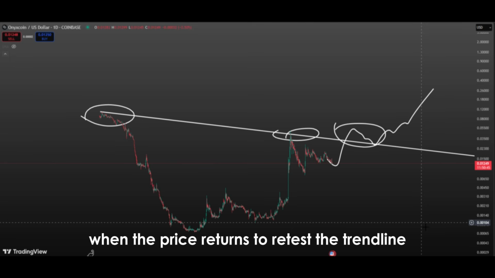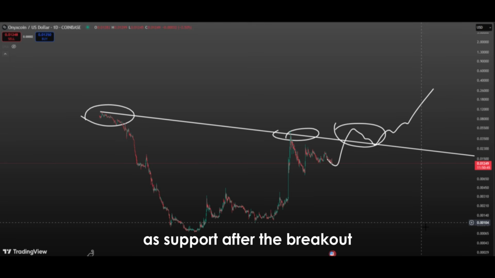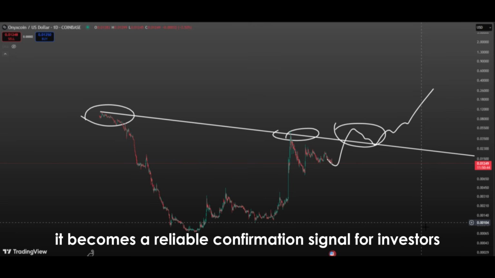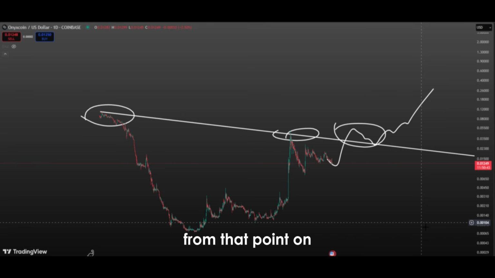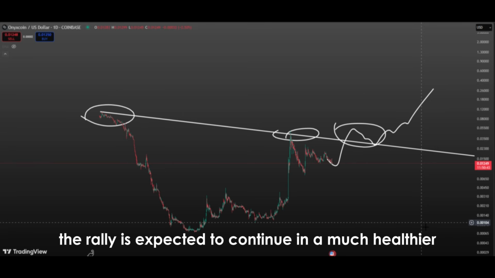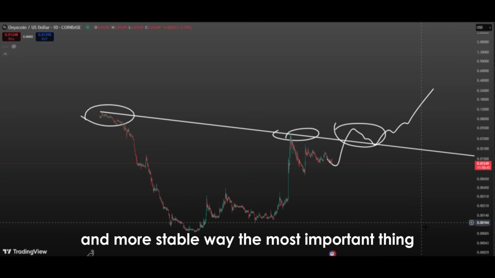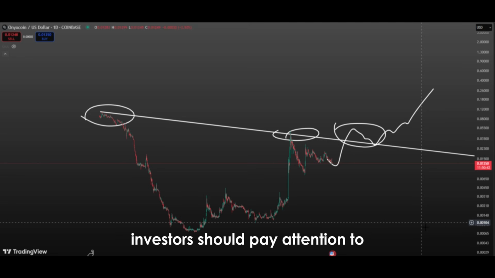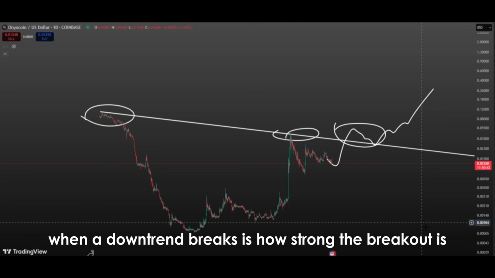Especially when the price returns to retest the trend line as support after the breakout, it becomes a reliable confirmation signal for investors. From that point on, the rally is expected to continue in a much healthier and more stable way. The most important thing investors should pay attention to when a downtrend breaks is how strong the breakout is.